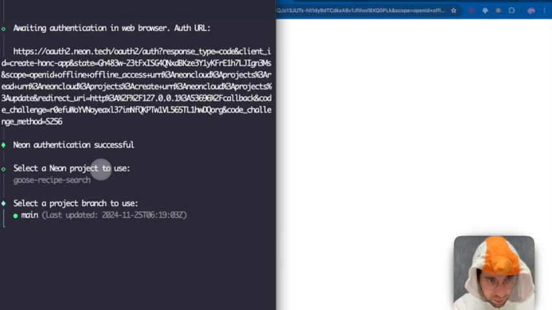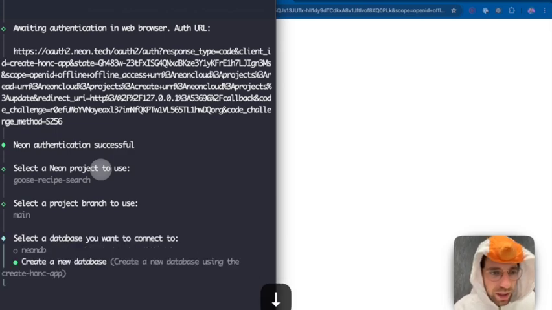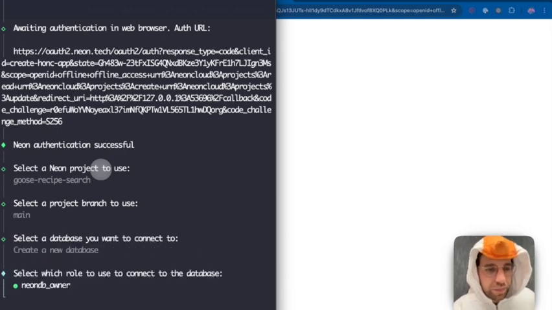I will select this project, Goose Recipe Search. I already created the project beforehand, just so you know. You can have branches for your databases in Neon, which is a pretty cool thing. But I'm just going to use the main branch. I'll create a new database.